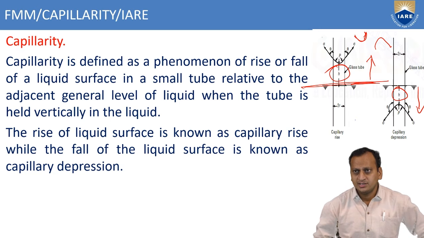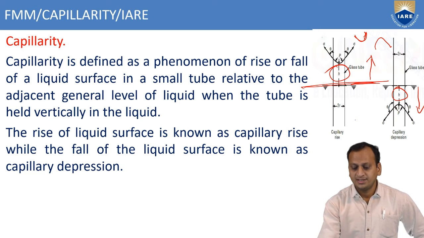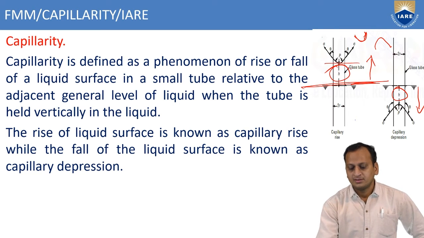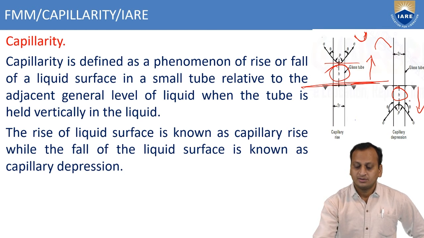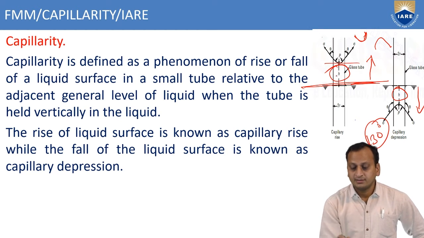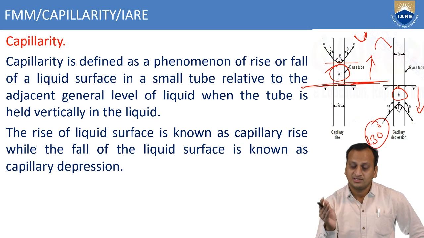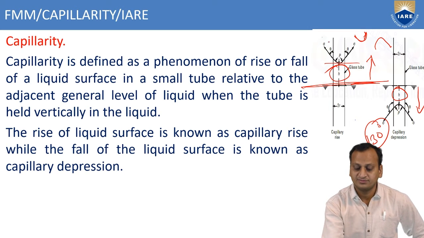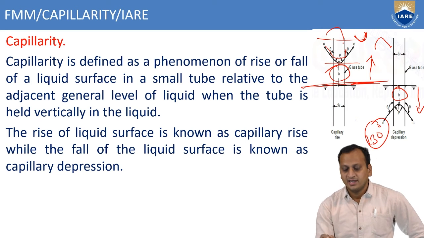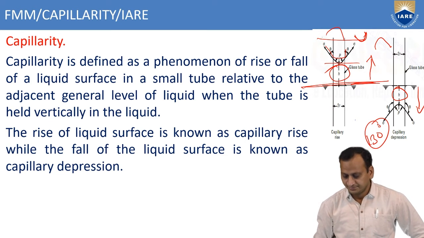Okay. So in general, for water, theta will be 0, but for mercury the angle will be around 130 degrees. After taking the cohesive or adhesive forces into account, you can observe the shape, whether it is perfectly horizontal, concave, or convex. Based on this, the angle theta can be determined.